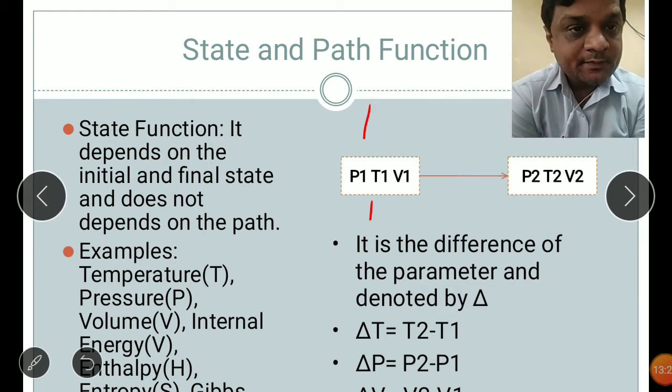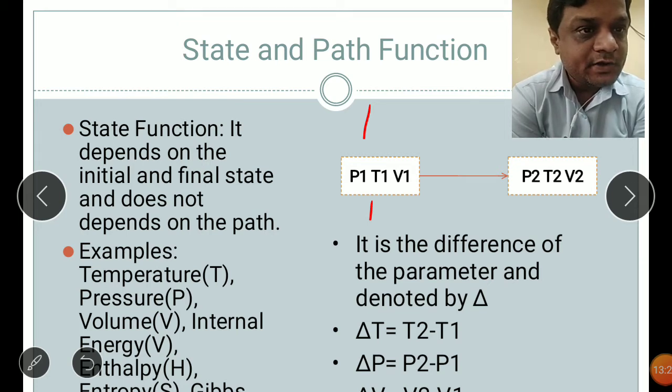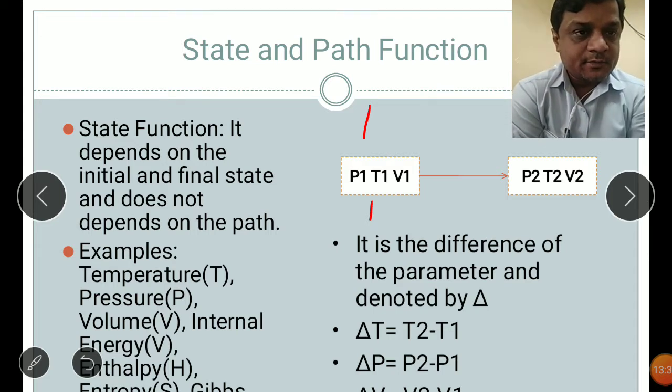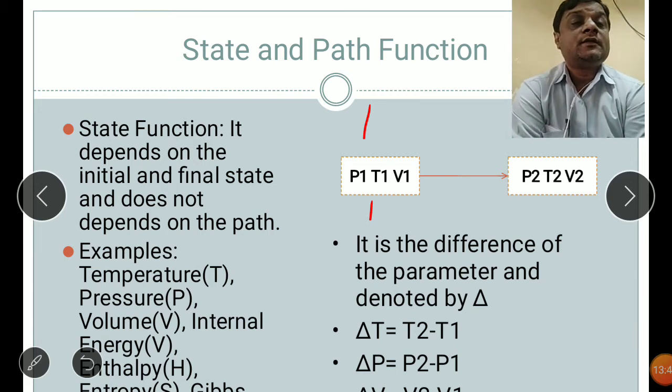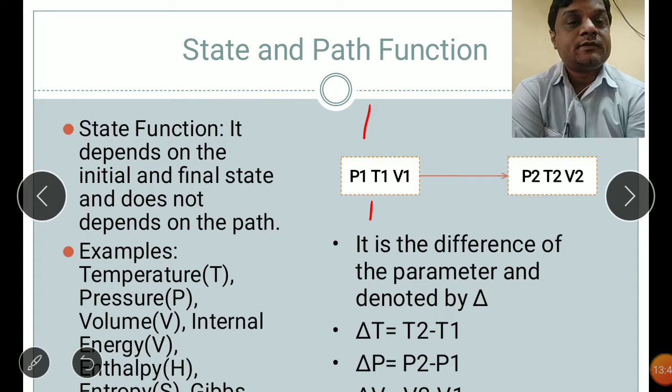They will go from the initial state to the final state, that is P2, V2, and T2. So P1 is the initial pressure, T1 the initial temperature, V1 the initial volume, and on heating the body they change from V1 to V2, T1 to T2, and P1 to P2.